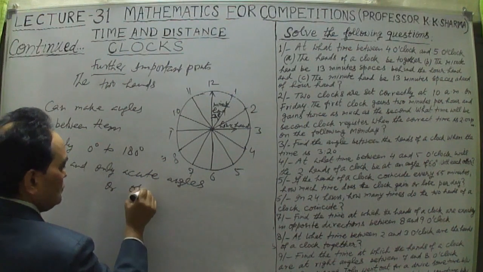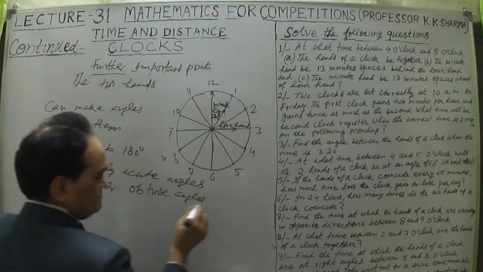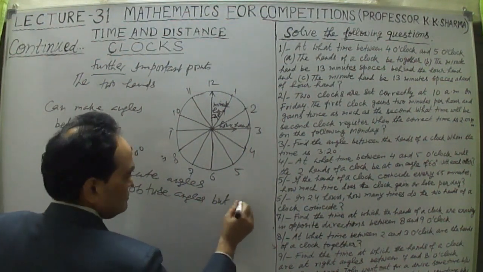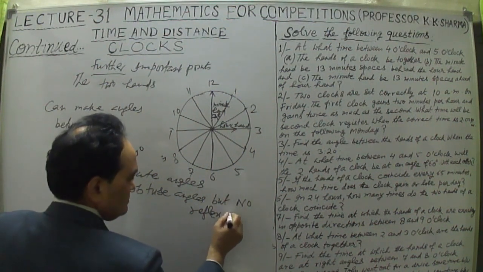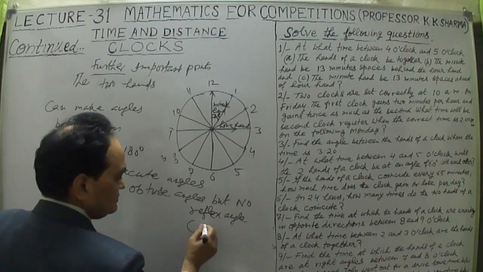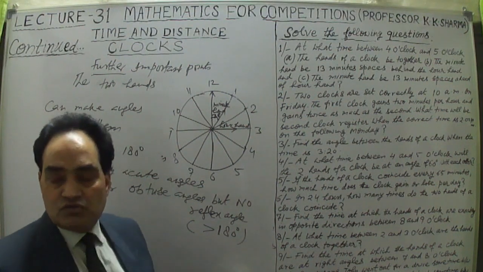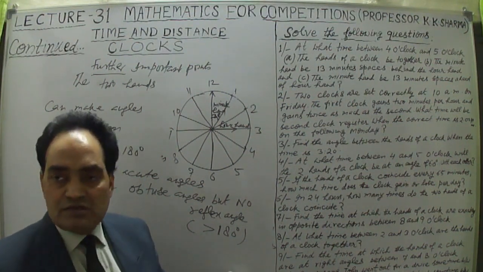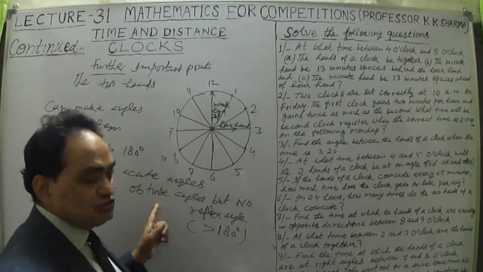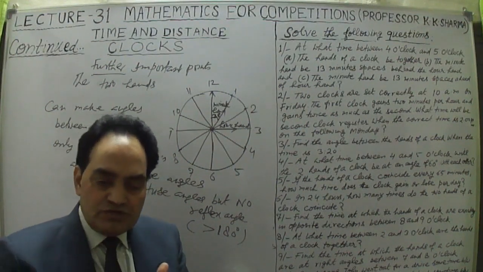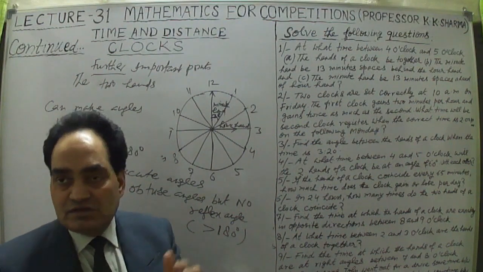What is a reflex angle? Reflex angles mean greater than 180 degrees. Any angle which is greater than 180 degrees is known as a reflex angle. So no reflex angle will be made between the two hands, minute hand and hour hand. Only acute angles, which are less than 90 degrees, 0 to 90 degrees. Obtuse angles are more than 90 degrees and less than 180 degrees.